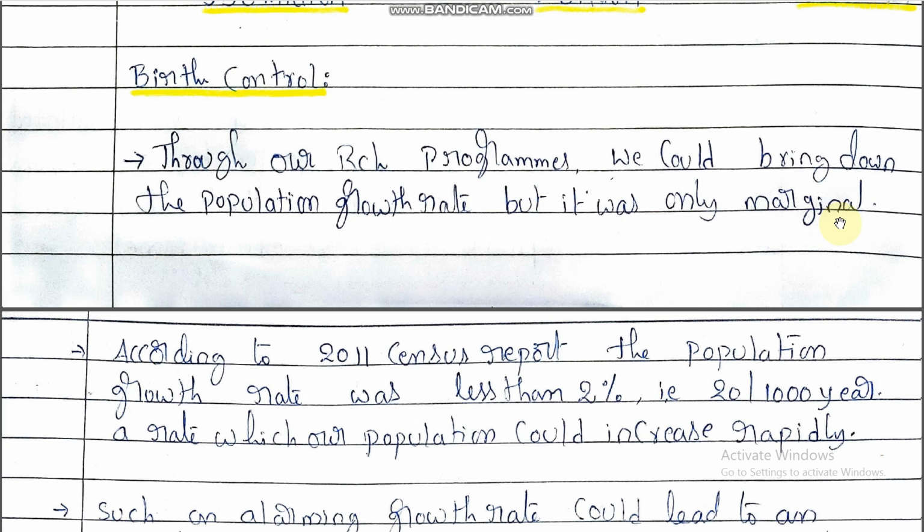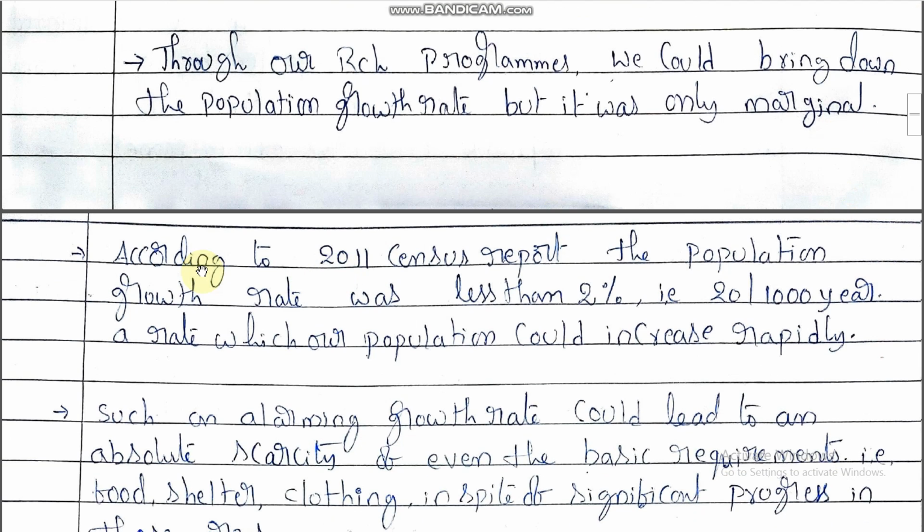Not much. And next, according to the 2011 census report, the population growth rate was less than 2%, that is 20 per thousand per year, a rate at which our population could increase rapidly. So every year, for every 1000 persons, 20 persons are added, comparing births and deaths.